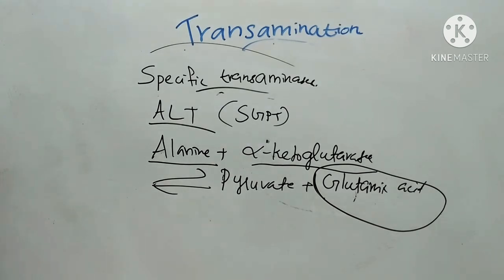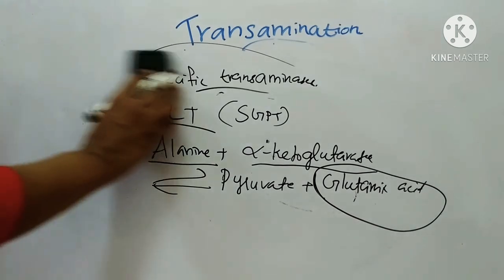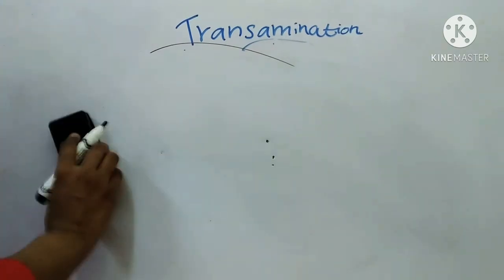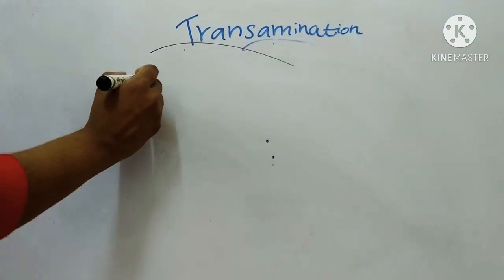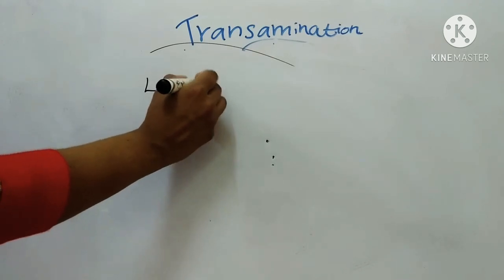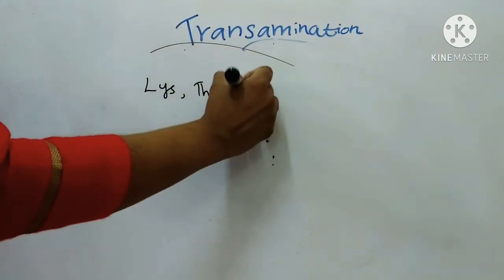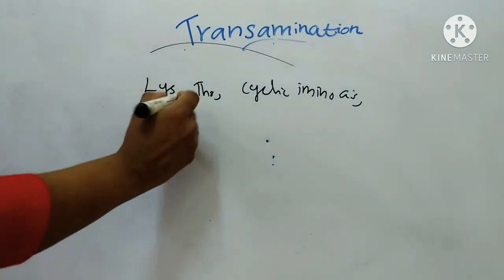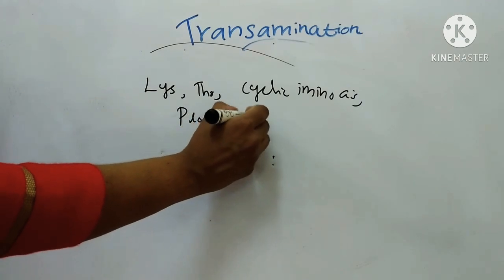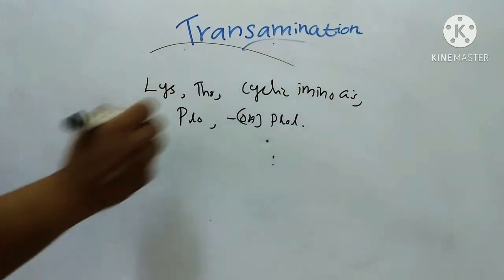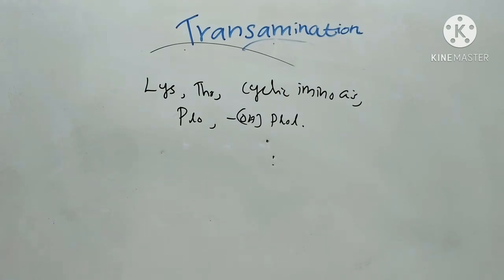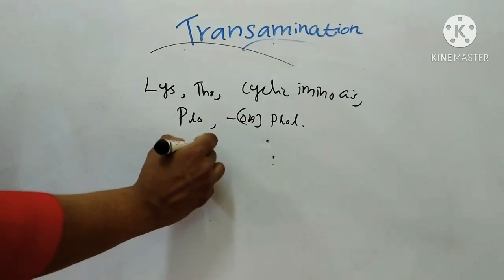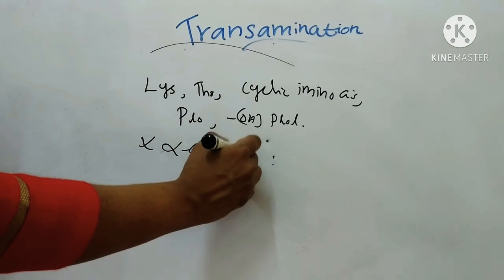Then there are certain amino acids which do not take part in transamination, for example lysine, threonine, the cyclic amino acids proline and hydroxyproline. The next limitation is that transamination is not restricted to the alpha amino group.